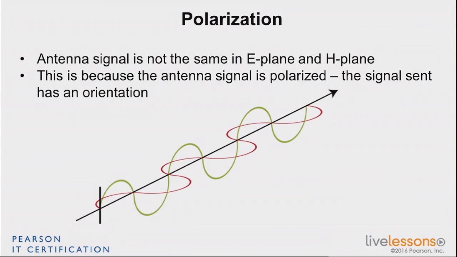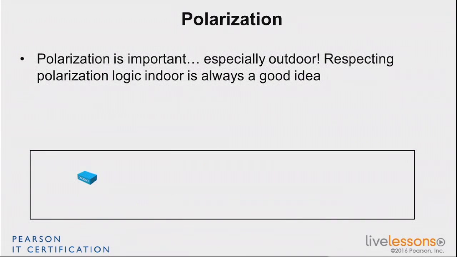Why do we care? Well, we care because if you are sending a signal and your antenna is sending the electric component vertically, what you want is that that energy, that potential that goes up and down, is received on the other end exactly the same way, that is to say with an antenna that is also vertical, so that the electrons inside that antenna are going to be able to move up and down with that potential.